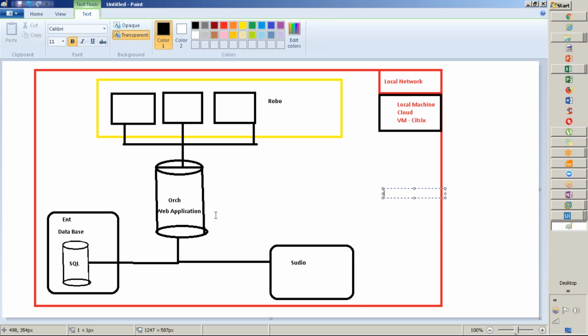We will go with this design simply. Studio, I will upload into the orchestrator. From the orchestrator, I'll run it in a Robo. That's it. That's what happens. Studio, I upload in the orchestrator. Orchestrator to Robo, I run it. Database, it is consumed from here also. Is that clear? Yes, sir.